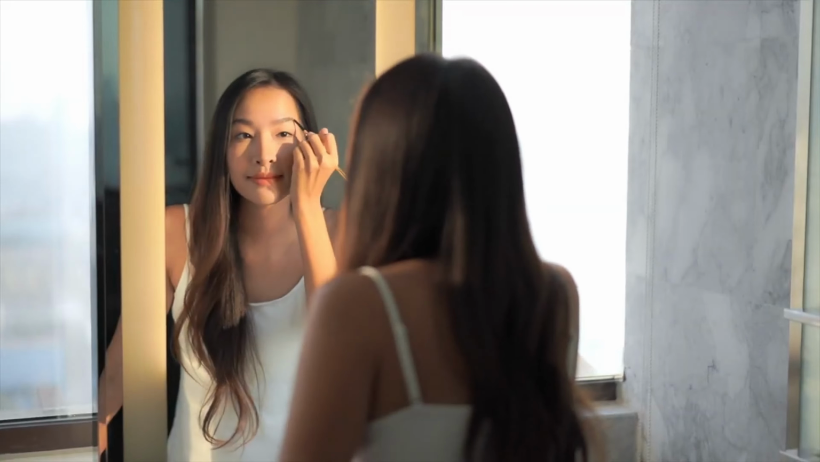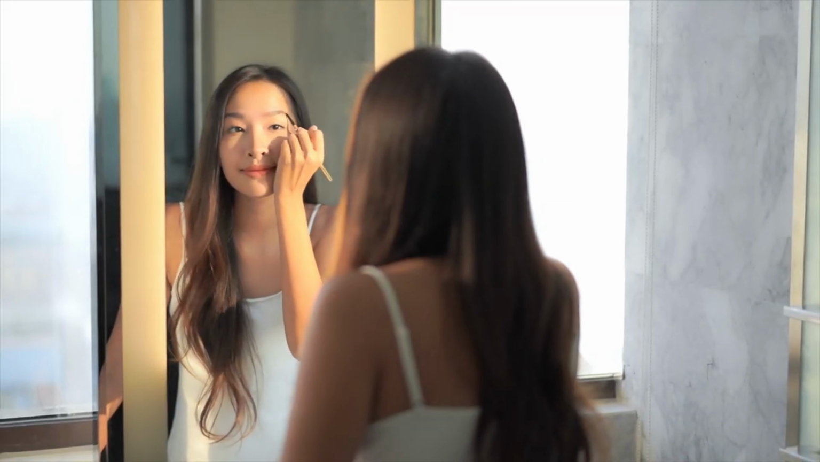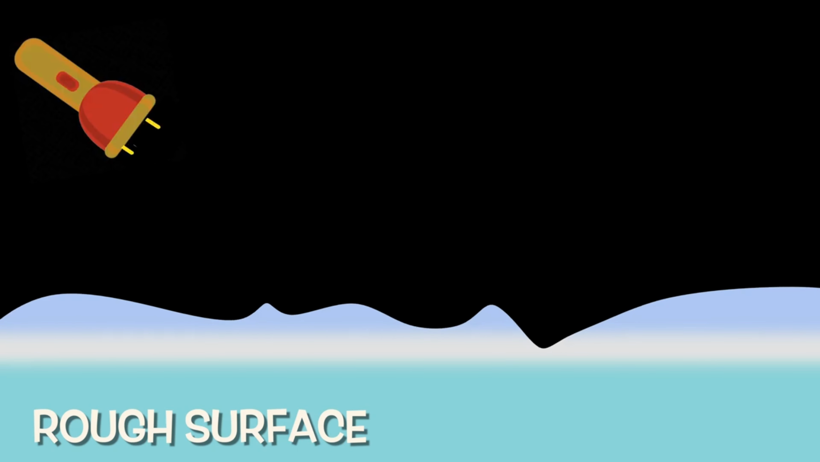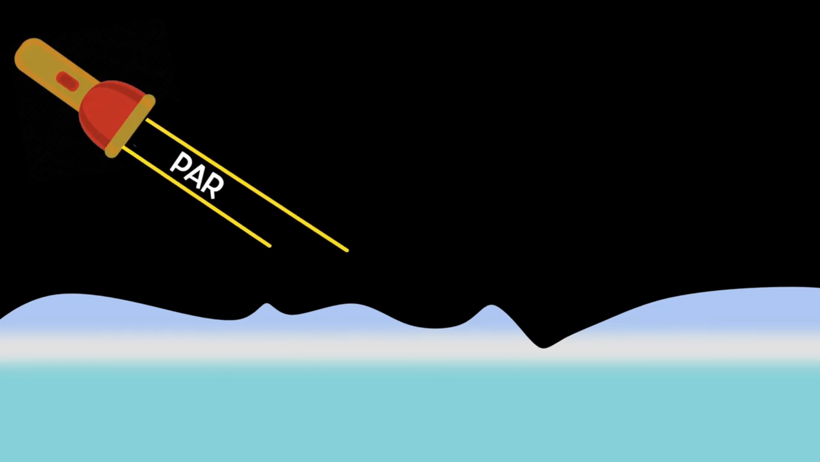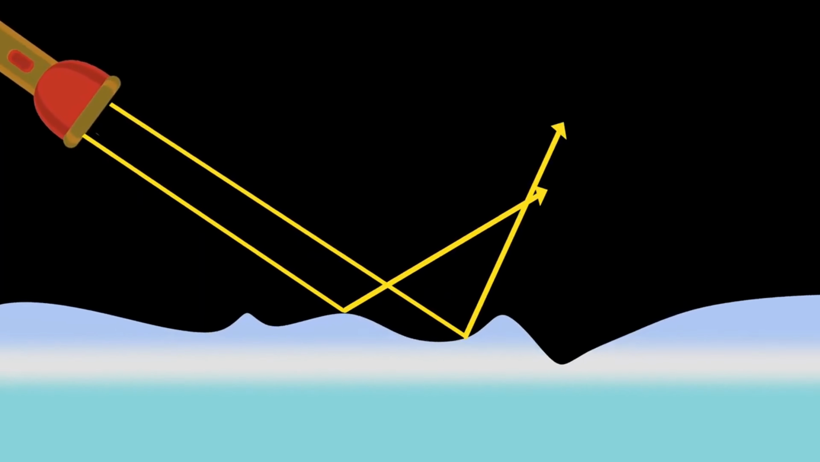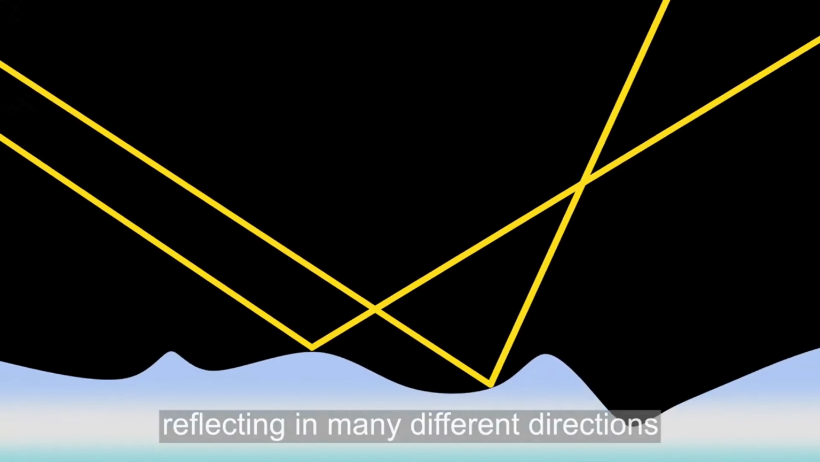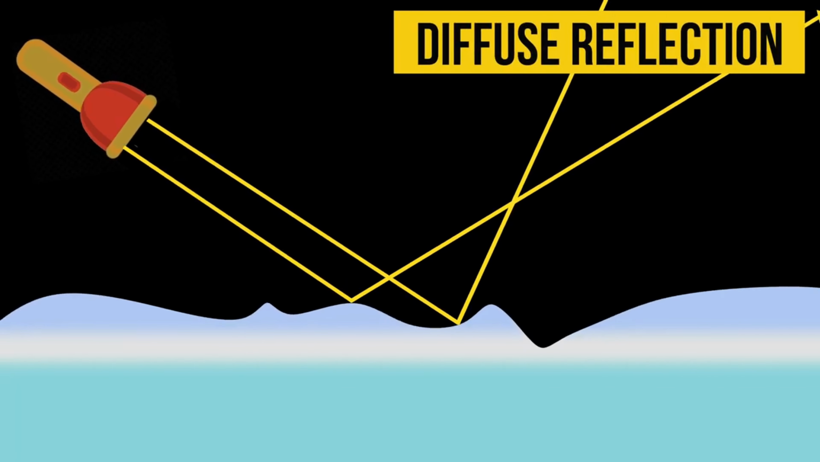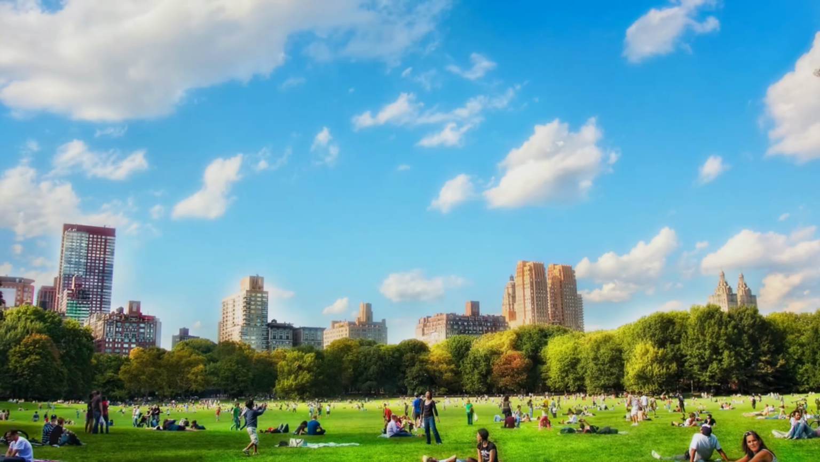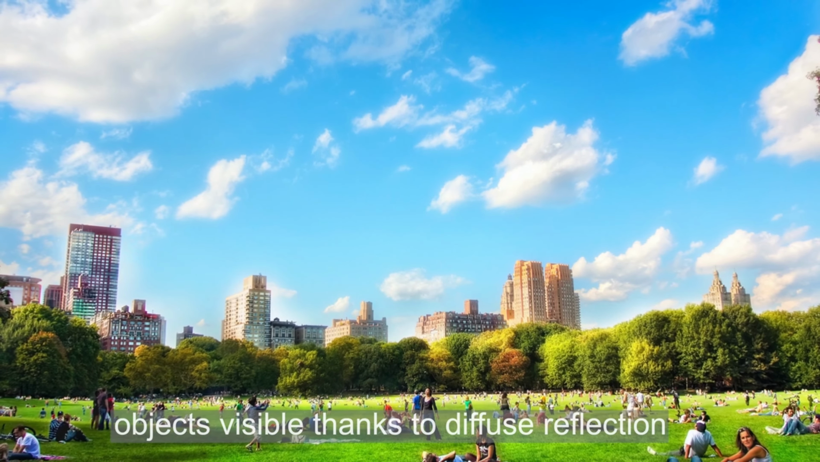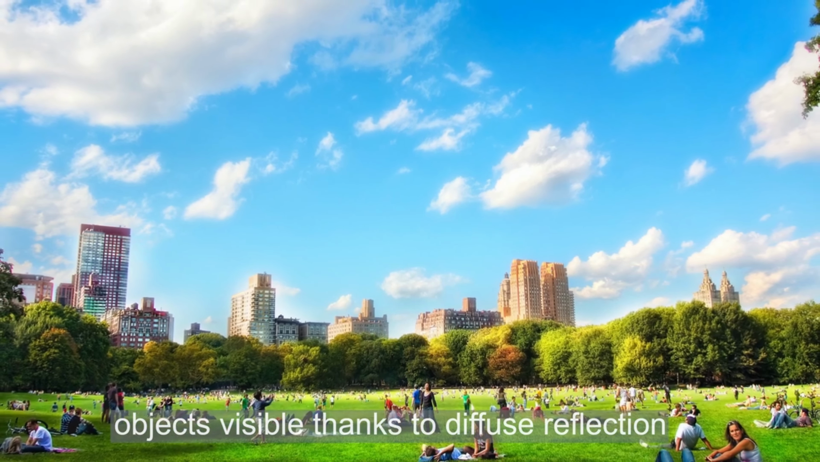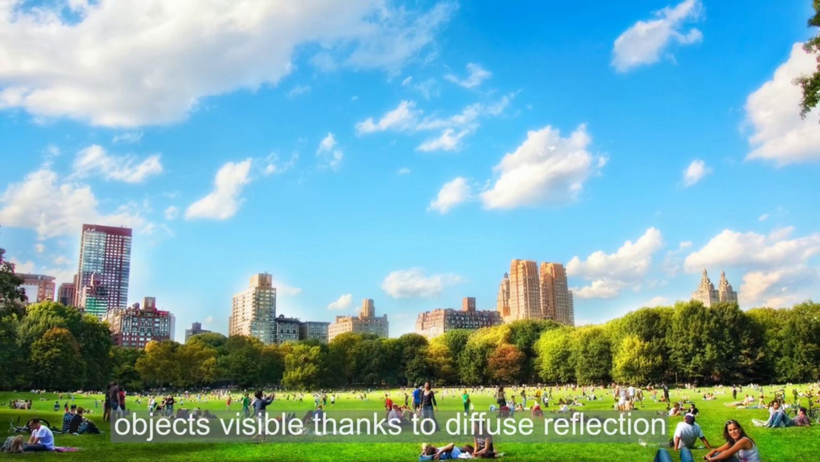The law of reflection still applies here. But parallel incident rays hit the surface at different angles to each other, reflecting in many different directions. This is called diffuse reflection. And objects around us are visible thanks to diffuse reflections, reflected off those trees, buildings, and people. Light travels in all directions and enters your eyes. That's how we can see those objects.